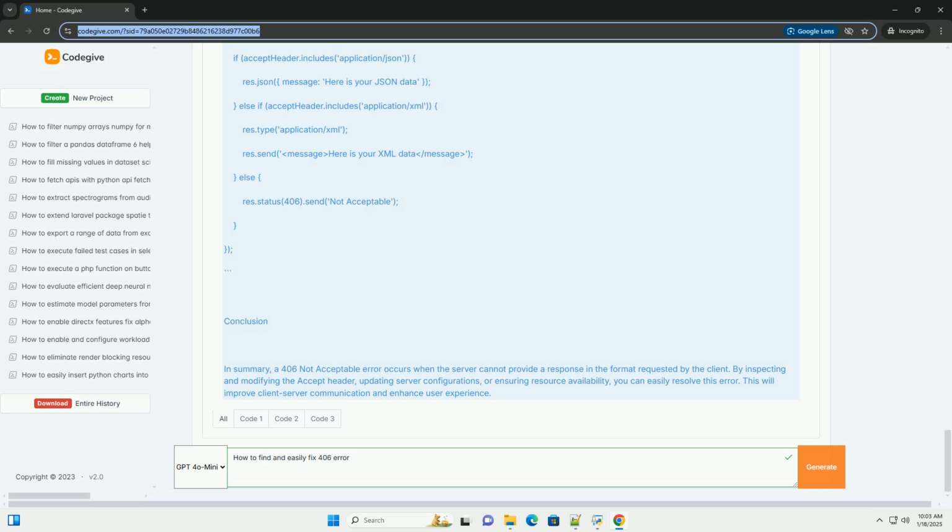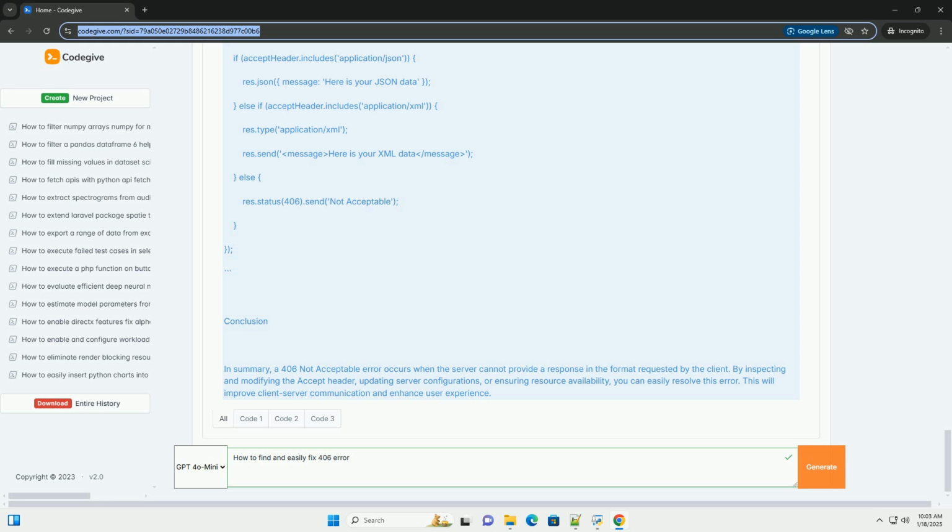4. Implement fallback responses. If the server cannot serve the requested media type, consider implementing a fallback response that returns a default format, like JSON or HTML. 5. Check resource availability. Ensure that the resource being requested is indeed available in the requested format.